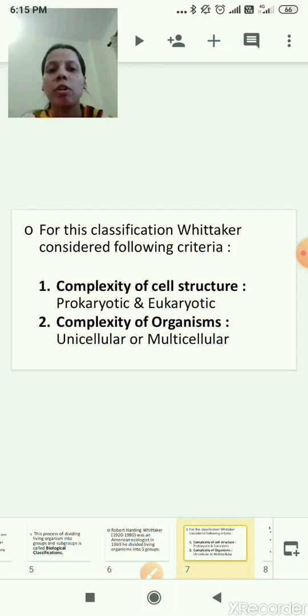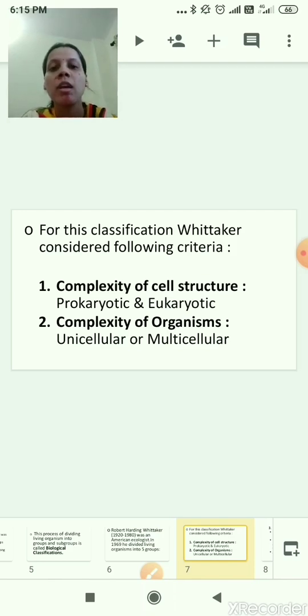This is the difference between prokaryotic cells and eukaryotic cells. Correct. So the first criteria is complexity of cell structure. Based on the complexity of cell structure, cells are divided into two types, prokaryotic cells and eukaryotic cells. Prokaryotic cells do not have a nucleus in them, and eukaryotic cells have a nucleus in them. I hope you understood the first one.